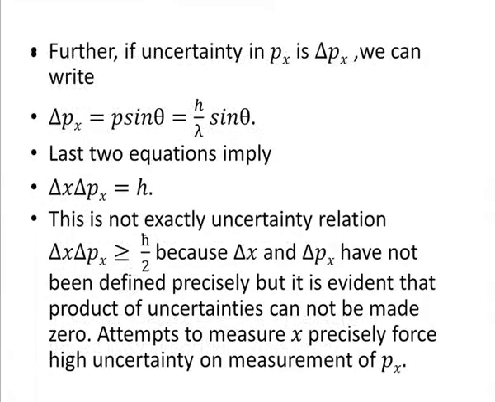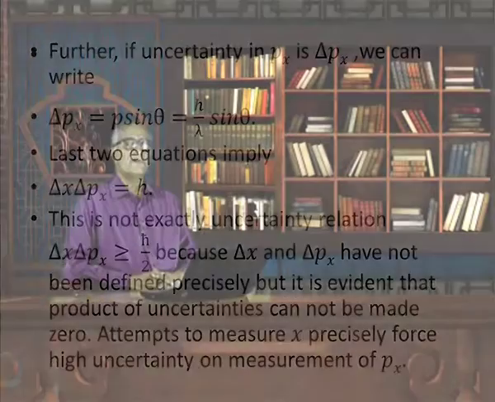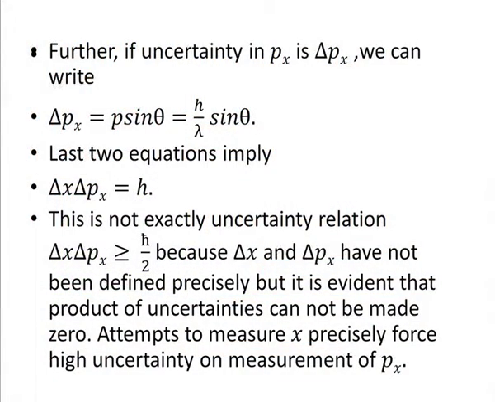Further, if the uncertainty in px is delta px, we can write delta px is equal to p sin theta, which is equal to h by lambda sin theta. This is obvious from the diagram which I made. And from these two relations we immediately have delta x times delta px is equal to h.